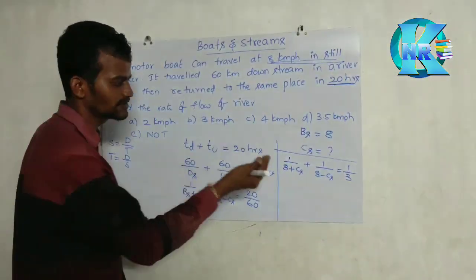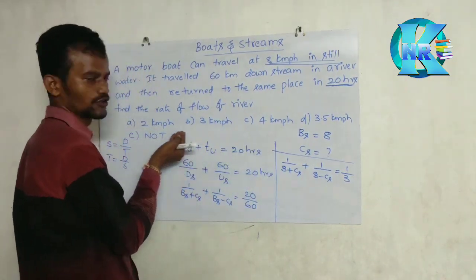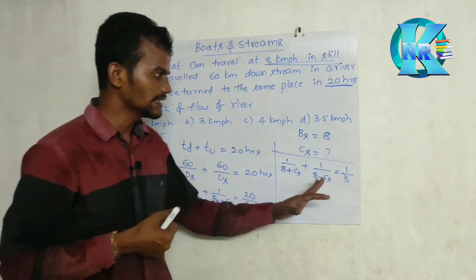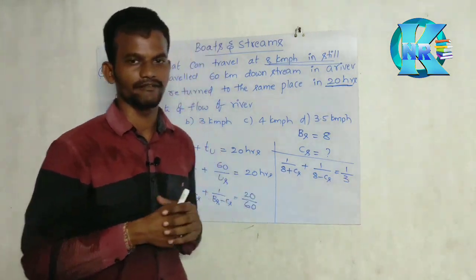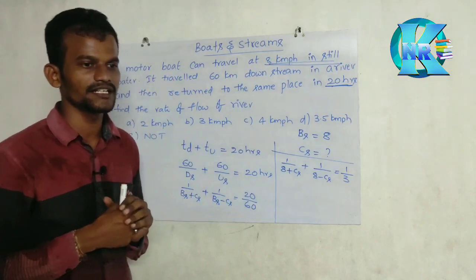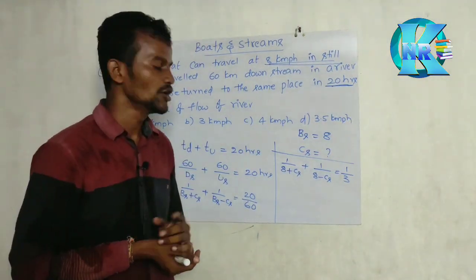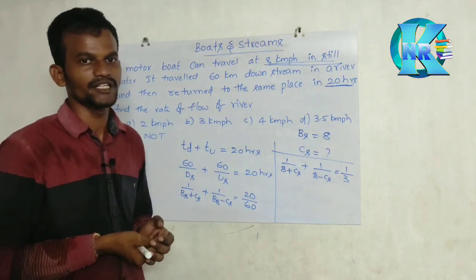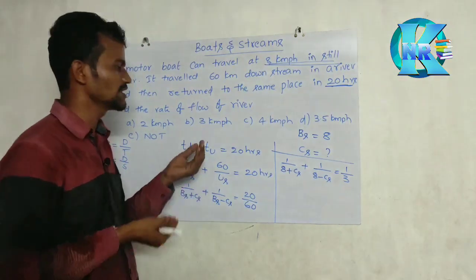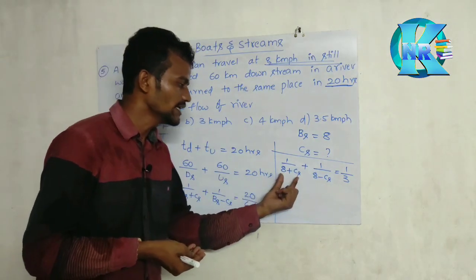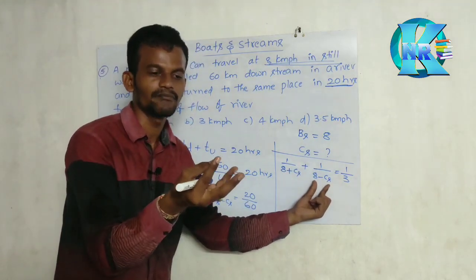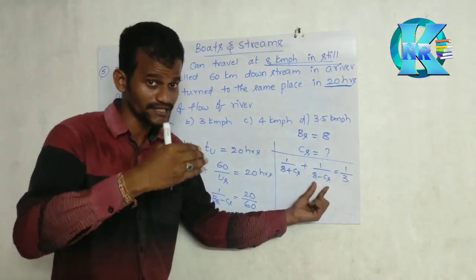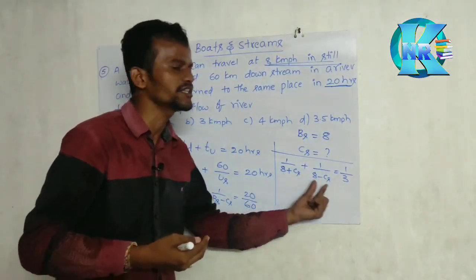What does option verification mean? They clearly give CS in the options, but how do we get CS very fast? See, the right side is 1 by 3, so definitely the denominator will become a multiple of 3. Here 8 is already there, so what are the multiples of 3? 3 1s are 3, 3 2s are 6. So the denominators may be 3, 6, 9, 12, 15, 18. That means multiples of 3 will come in the denominator.